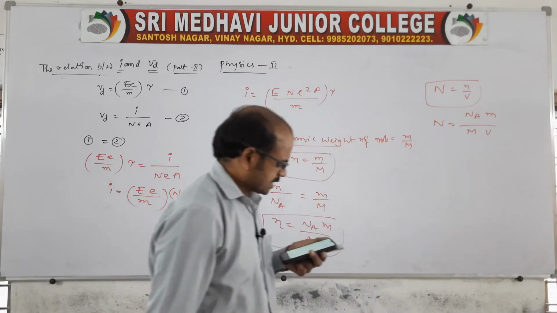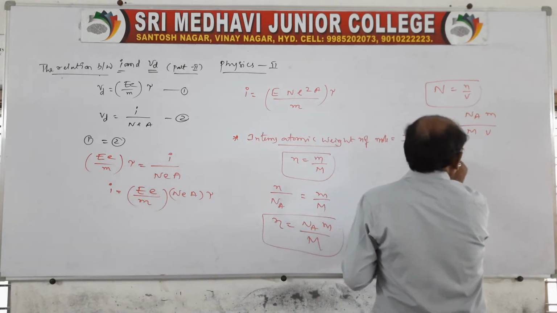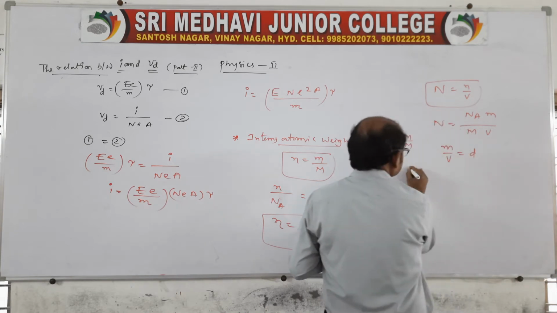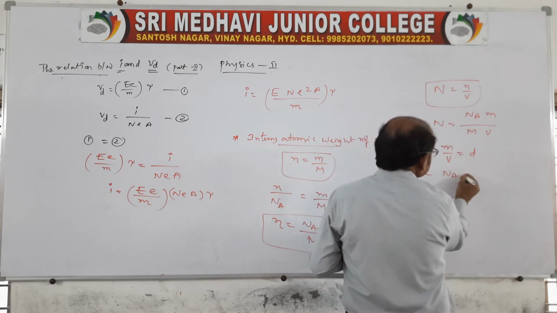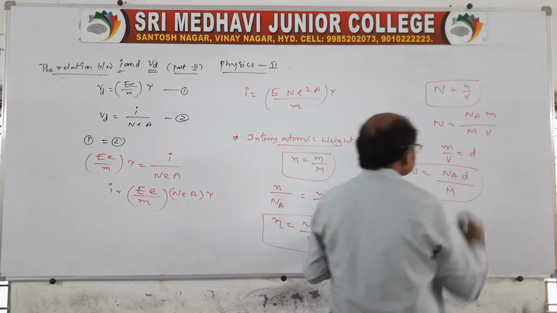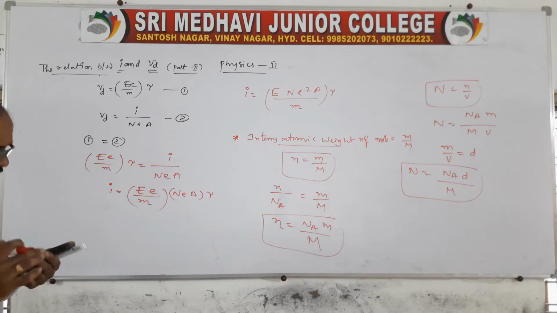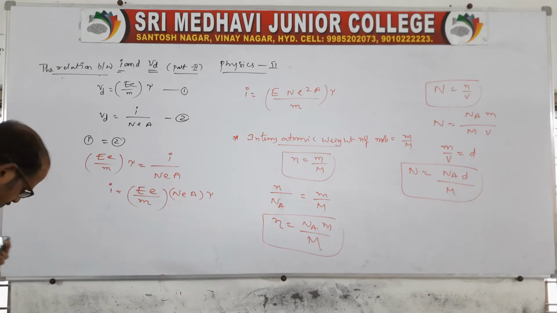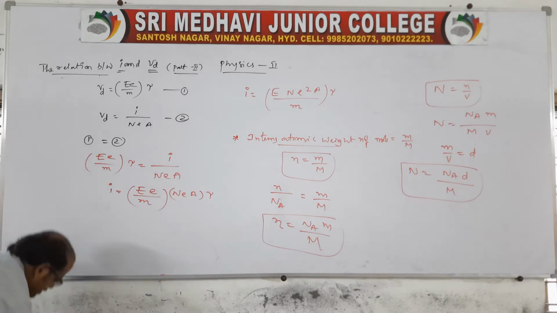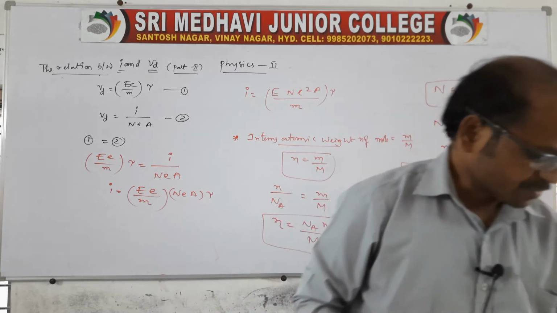Here small m by volume is nothing but density, so capital N is equal to N A into d by capital M. This is in terms of Avogadro number, a relation related to atomic weight. There is a problem on the basis of this also.